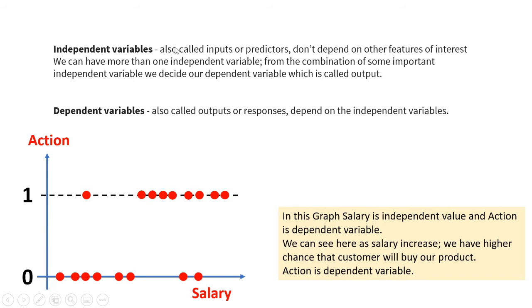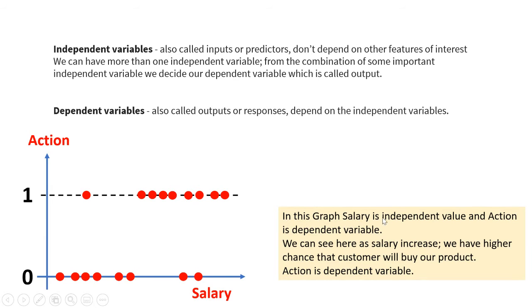So independent variables, also called inputs or predictors, don't depend on other features of interest. We can have more than one independent variable. From the combination of some important independent variables, we decide our dependent variable, which is called output. So the dependent variable is action, which depends on salary. It is also called output or response and depends on the independent variable.